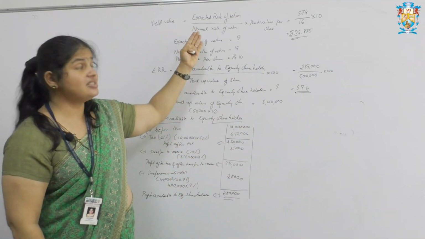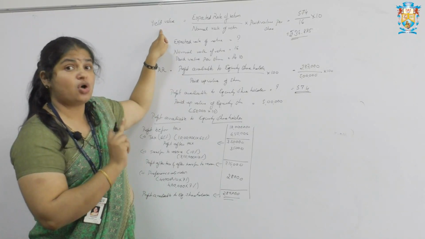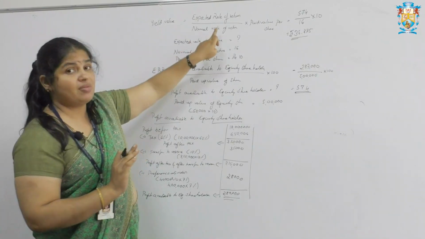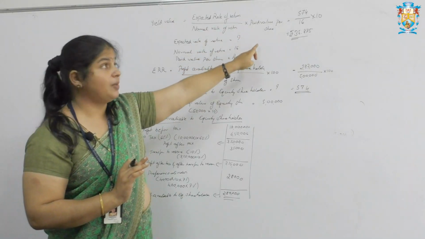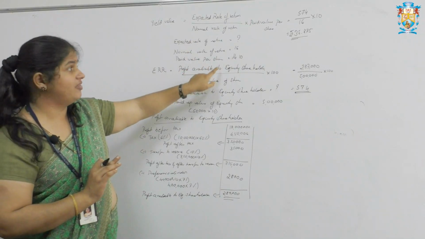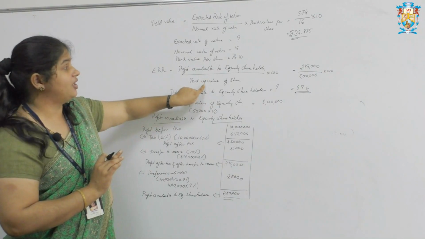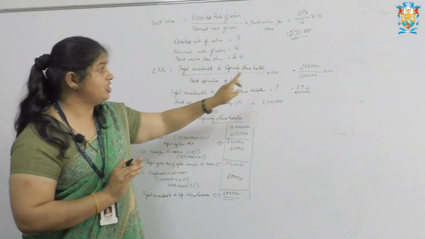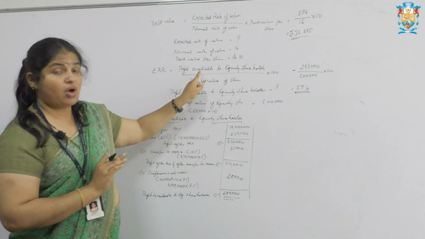So I'll just sum up the problem. Here in the question they have specified to solve the problem by the yield method. Formula is expected rate of return divided by normal rate of return into paid up value. Normal rate of return is given, paid up value is given, expected rate of return is not given. So first find expected rate of return: profit available to equity shareholder divided by paid up value into 100. Draw the format.